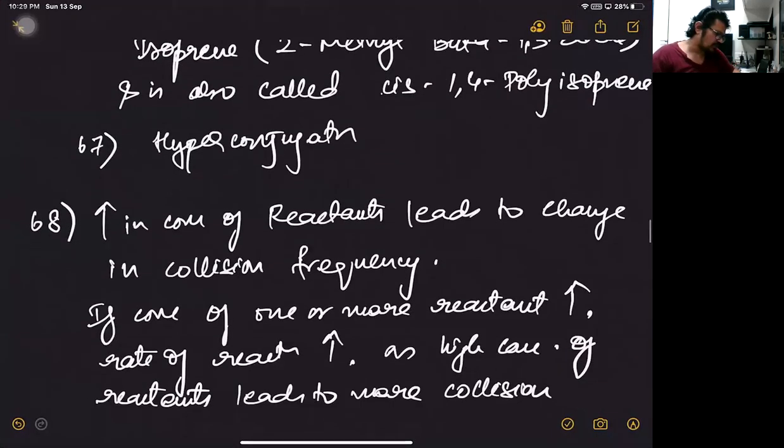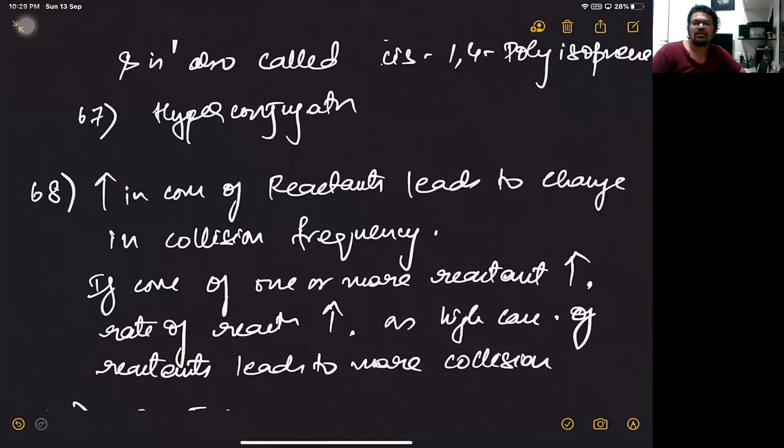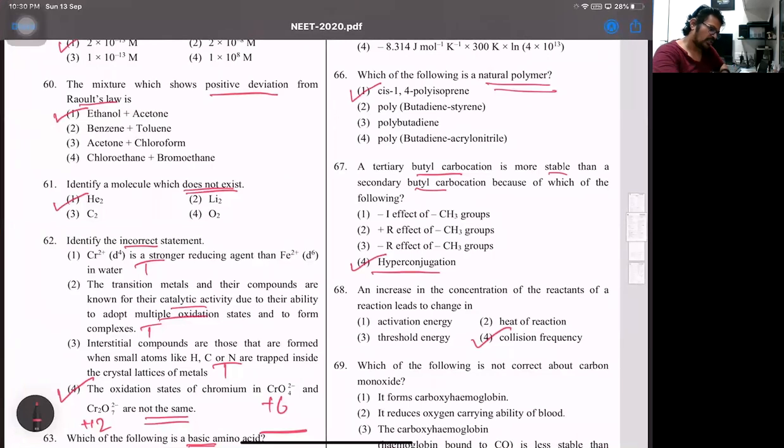Increase in concentration of reactants leads to change in collision frequency. If concentration of reactants increases, the rate of reaction will increase, and that will lead to more collisions. That's one. Then, the next one there,